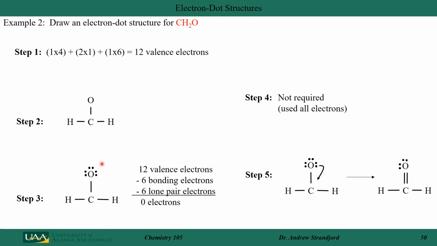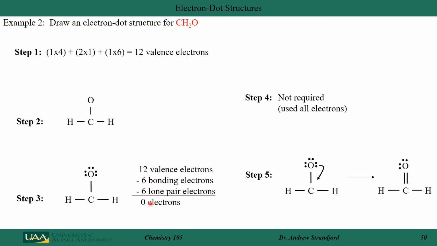I then take my remaining electrons and put electrons around oxygen to fulfill its octet, so I use 6 of them there. I don't have to do that for hydrogen, right? Because those already contain 2 valence electrons around them, so that fulfills its outermost shell. I do the math here.